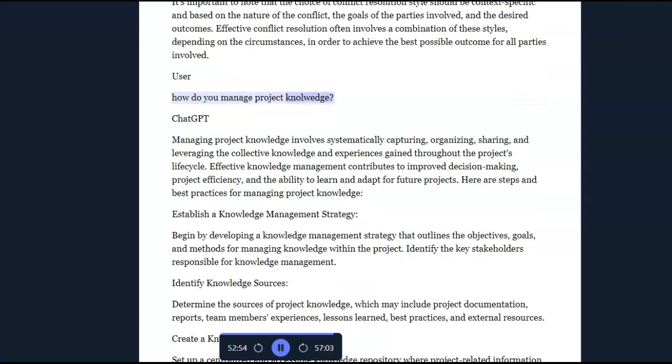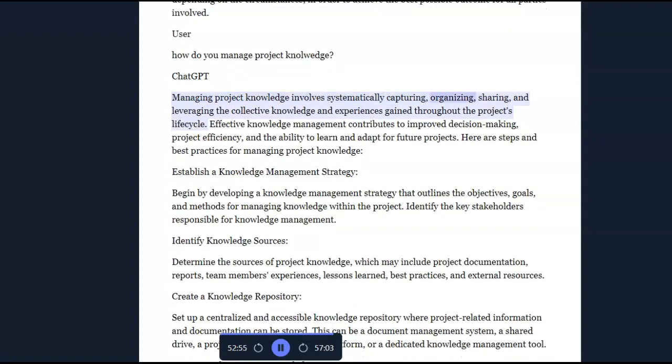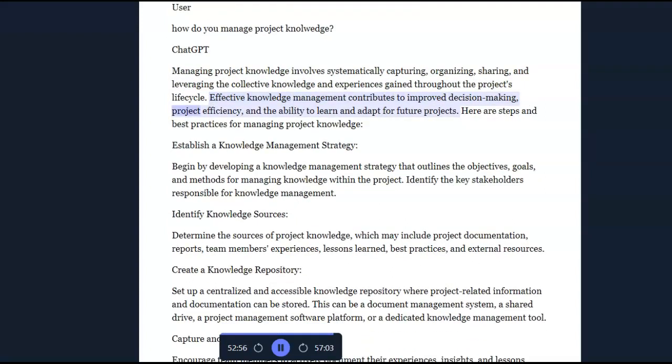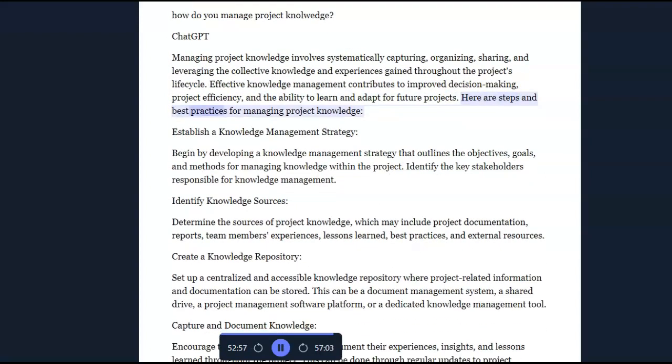User: How do you manage project knowledge? ChatGPT: Managing project knowledge involves systematically capturing, organizing, sharing, and leveraging the collective knowledge and experiences gained throughout the project's lifecycle. Effective knowledge management contributes to improved decision-making, project efficiency, and the ability to learn and adapt for future projects. Here are steps and best practices for managing project knowledge.